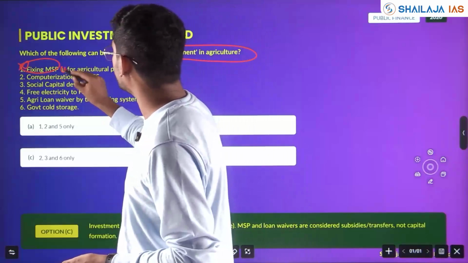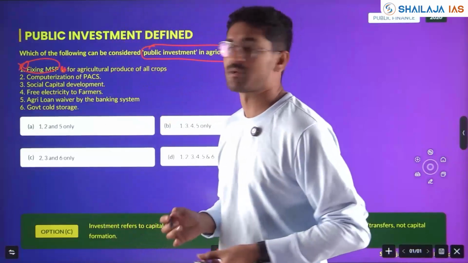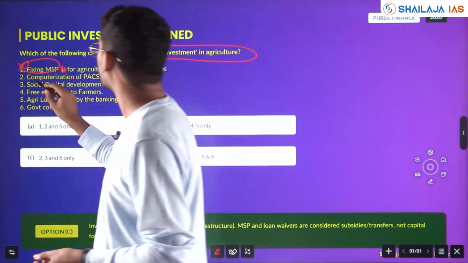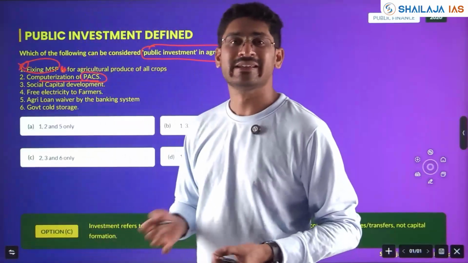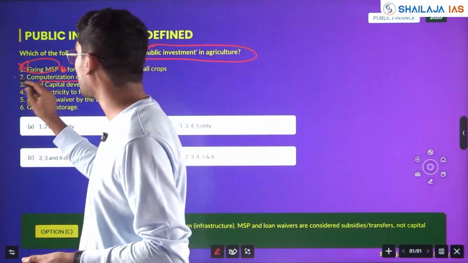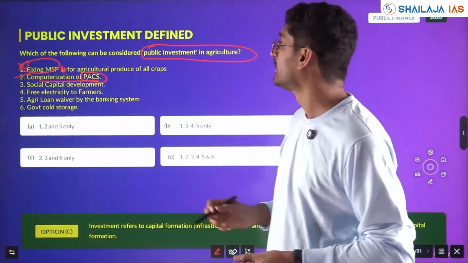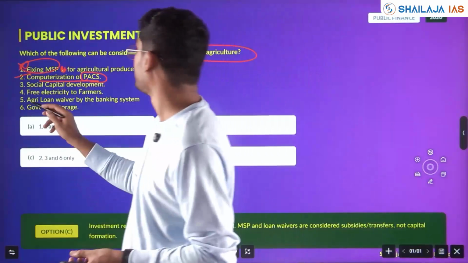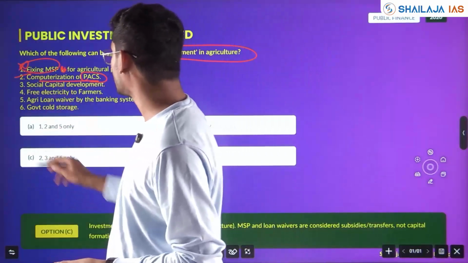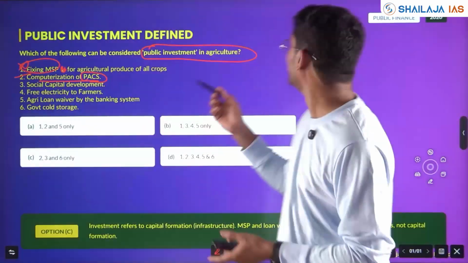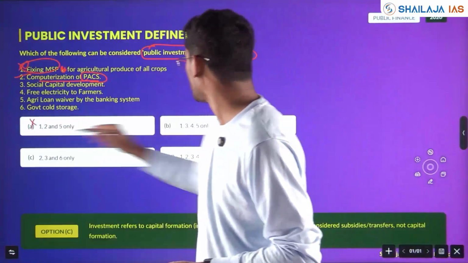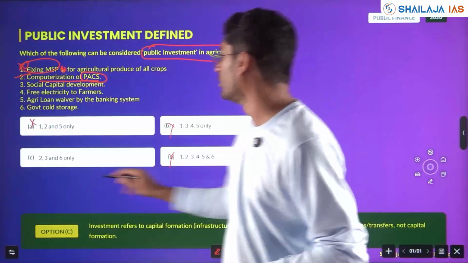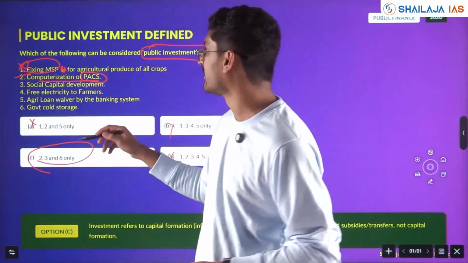Okay, this fixing MSP for agriculture produce of all crops. No. Computerization of primary agriculture cooperative society. Yes, computerization. Fixed capital we saw in the previous class. Okay, it can be. Then, if one is wrong, if you see the option, you could eliminate in 2020. However, now elimination is not there. If one is wrong, this is wrong, this is wrong, only 2, 3, 6. We'll see the options, however.